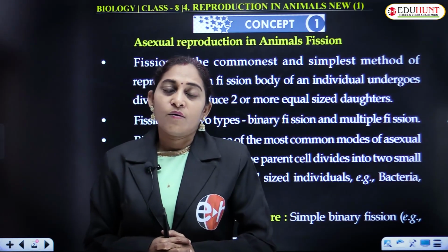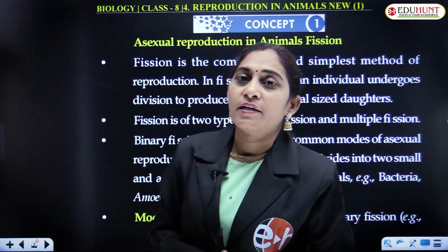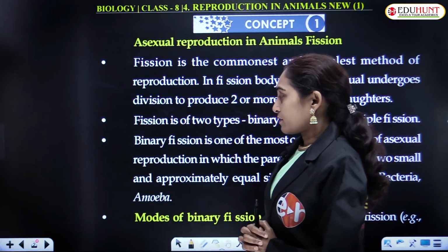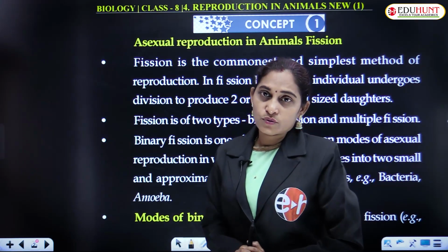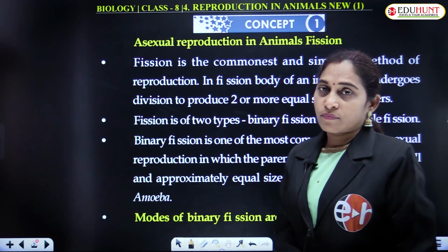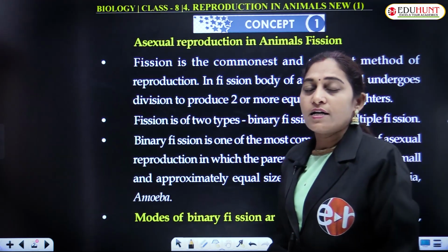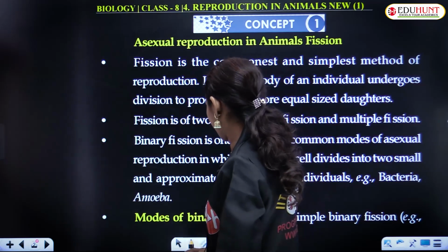Let's see what the reproduction in animals is. Yes, in animals also the asexual mode of reproduction takes place. Mostly the asexual mode is fission.